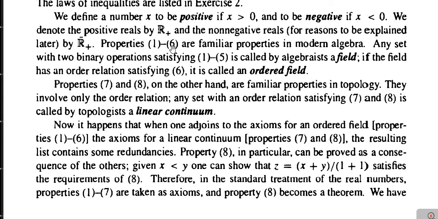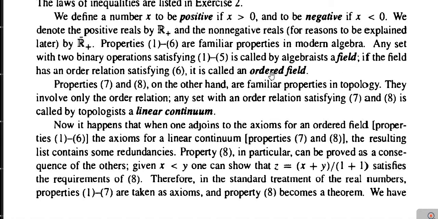Next, properties 1 to 6 are familiar properties in modern algebra. We have studied them in group theory as well as in ring theory, so many times. Any set with two binary operations that satisfies properties 1 to 5 is called by the algebraists a field.